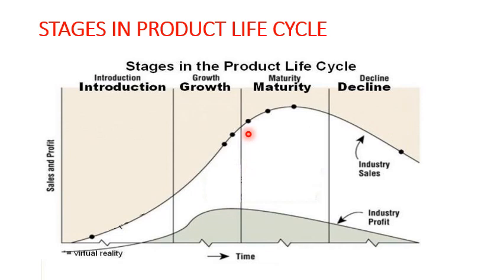Now once almost all customers buy your product, what happens is that the growth rate will slowly decrease, because almost everyone has bought the product. There is no need for any other people to buy the product because almost everyone has bought it. In that situation, the sales will slowly start to reduce. It will slowly start to flatten. It will not be going at a very rapid pace, and it will not be increasing linearly, but this curve will slowly start to flatten.